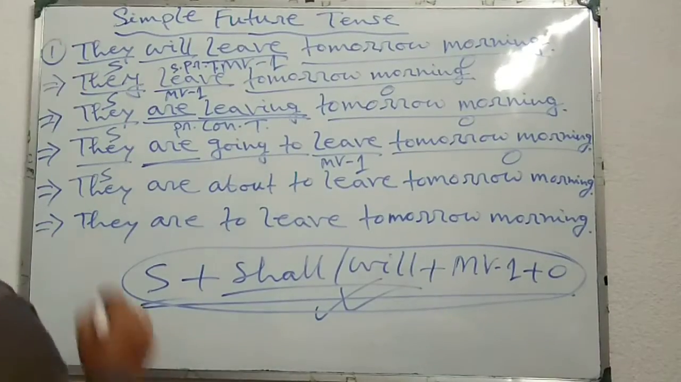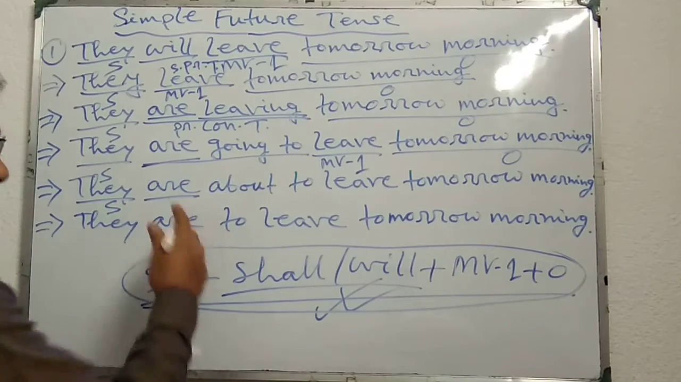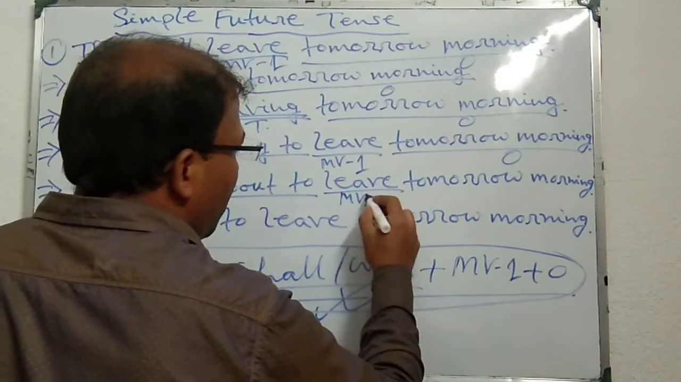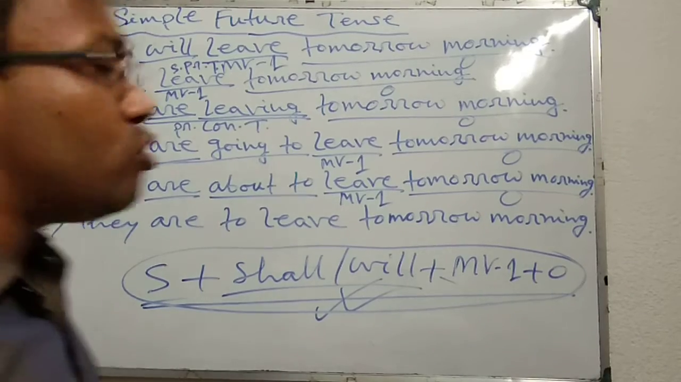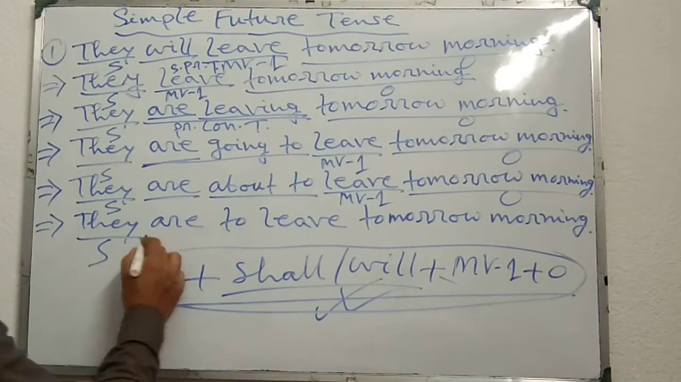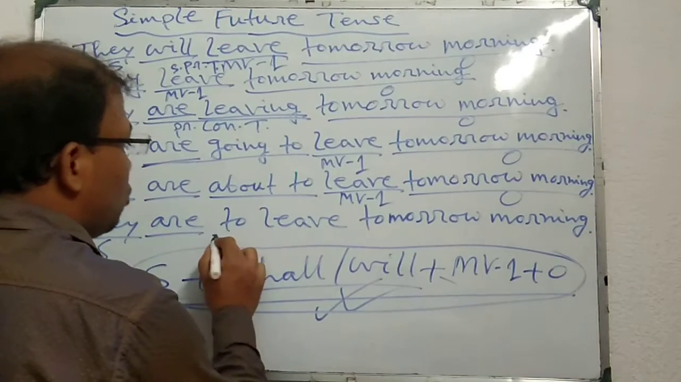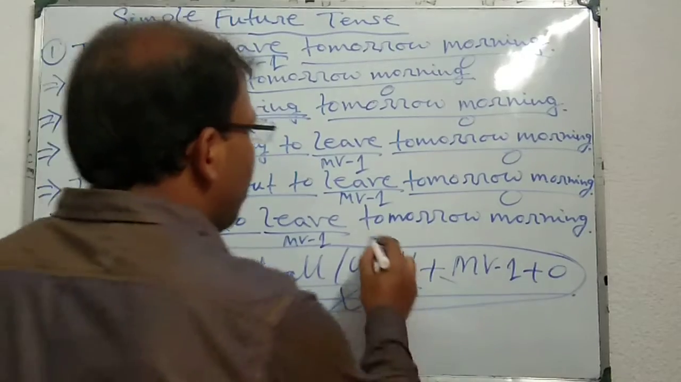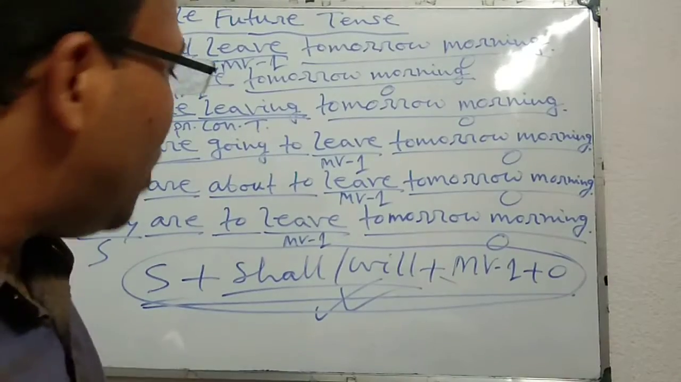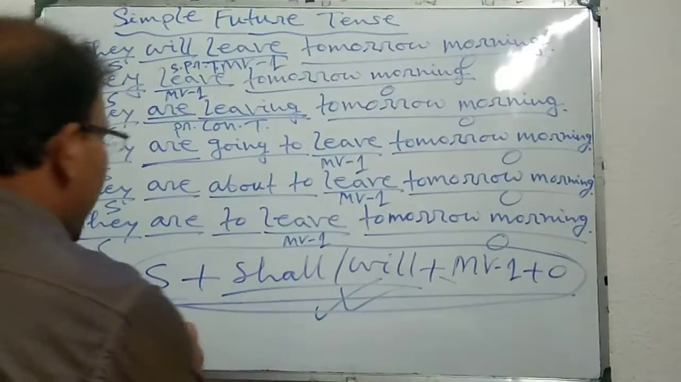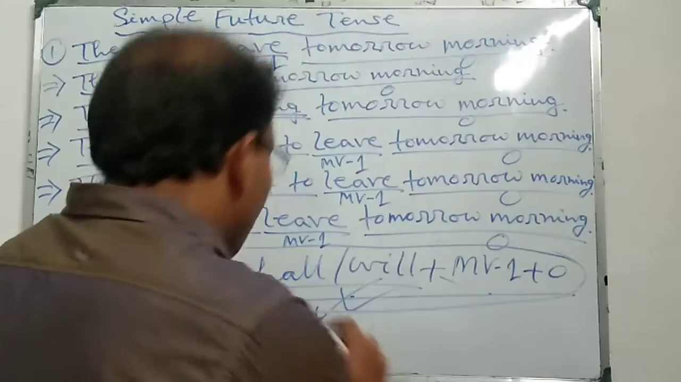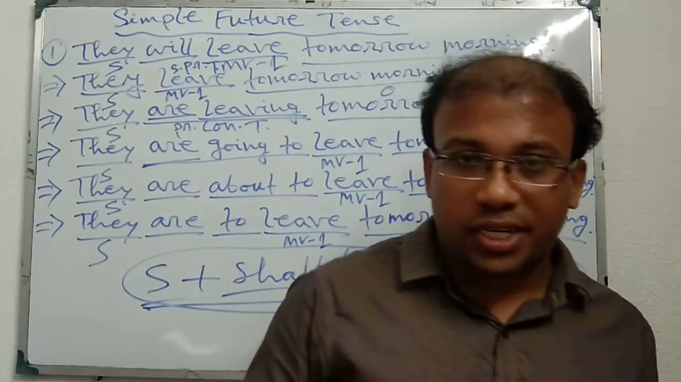And next one, they, subject, are, that means be verb, about to, this expression, thereafter leave, MV1, thereafter others. And last one, they are to leave tomorrow morning. They, subject, are, that means am, is, are, be verb, to, thereafter MV1, main verb first form, thereafter others. That means generally we use subject plus shall or will plus MV1 plus object or others. Generally we use this structure to indicate simple future tense.